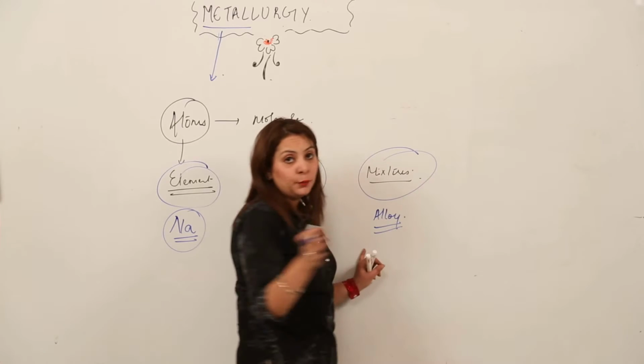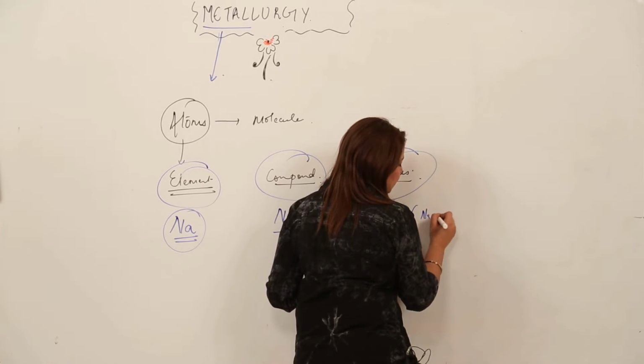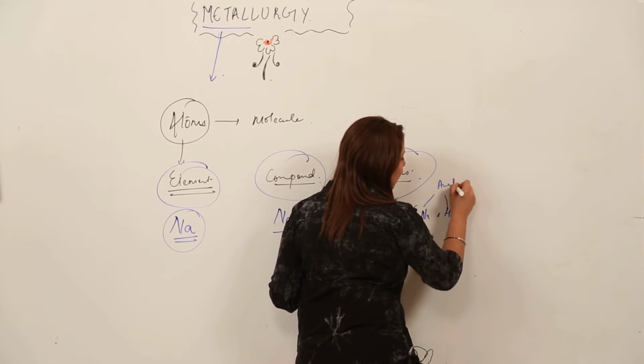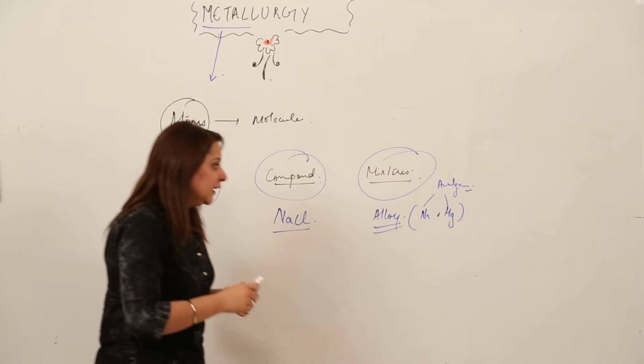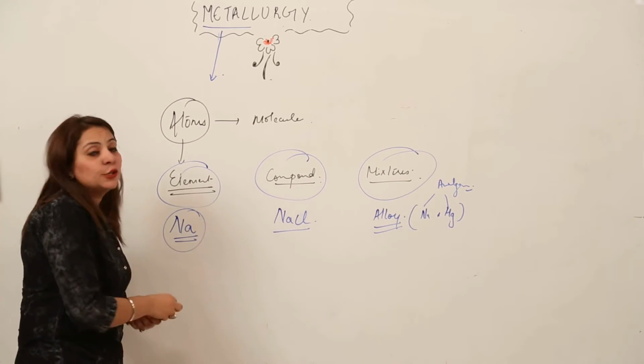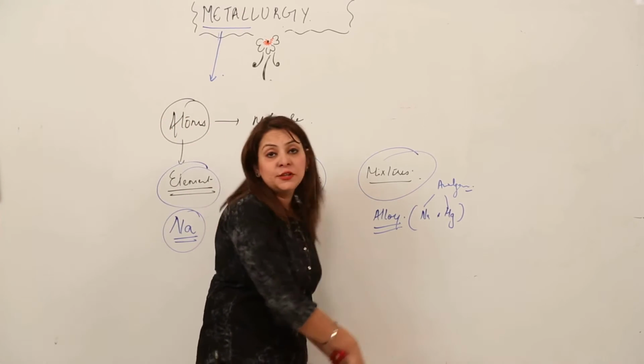It is again made up of metal, right? So an alloy in which a small amount of sodium is mixed with mercury in order to form an alloy, that is the amalgam. So see, here we are encountering different terms. So you should know what actually the element is, what actually the compound is, what actually the mixture is.